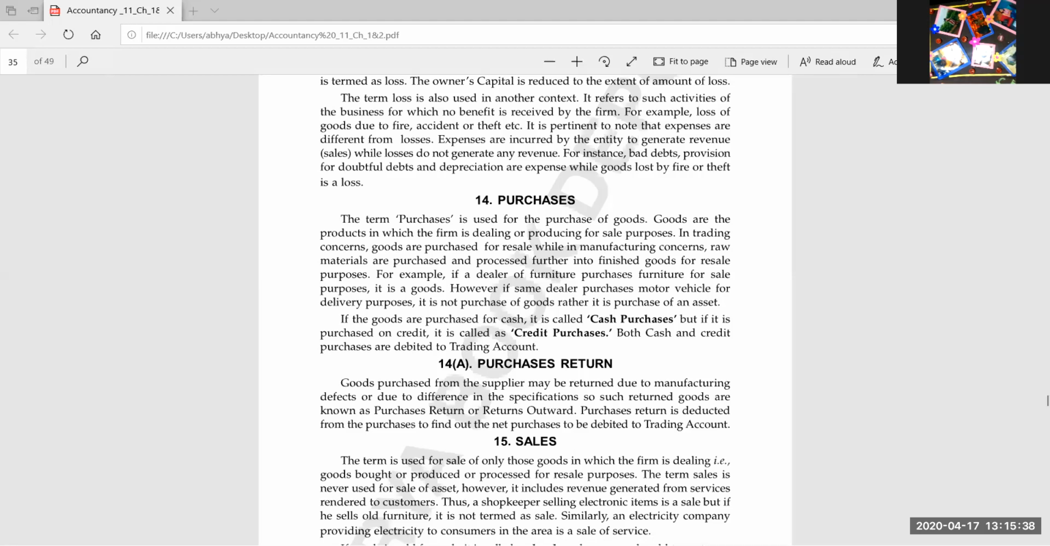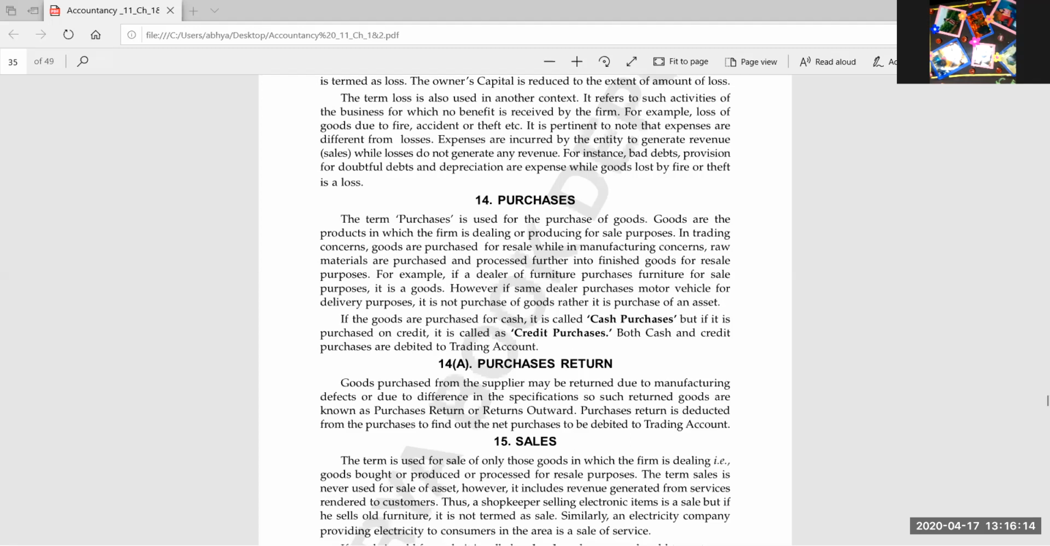Okay. So purchases are of two types. You can bifurcate the word purchase into two types: cash purchases and credit purchases. Cash purchases means at the time of making the purchase, at the time of buying the goods, we have made the payment. We are giving cash, and in return we are getting goods. So it is cash purchases. And credit purchases means we have bought the goods, but we are not making payment in present.